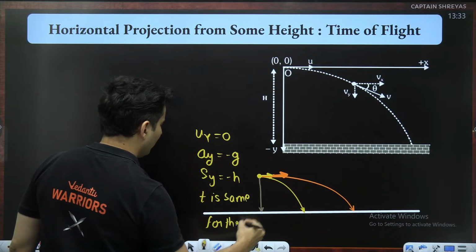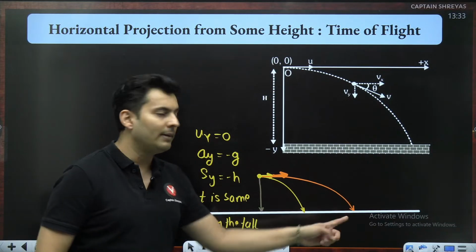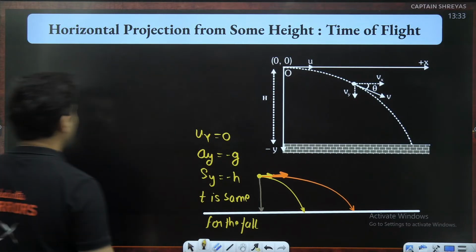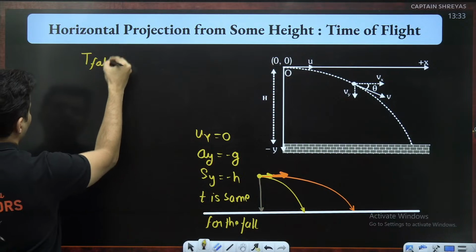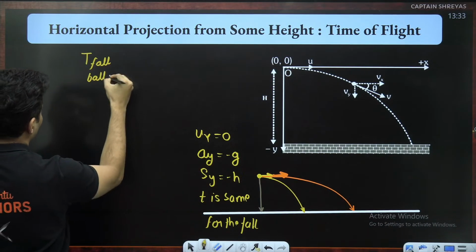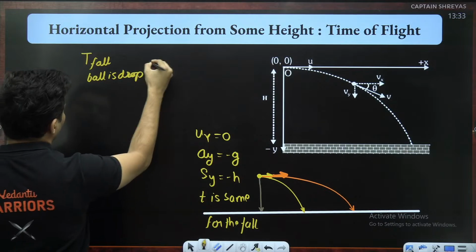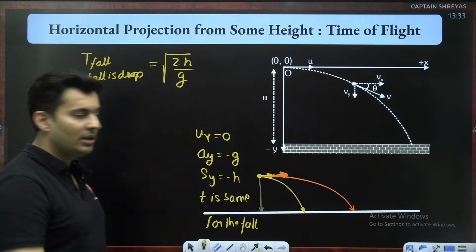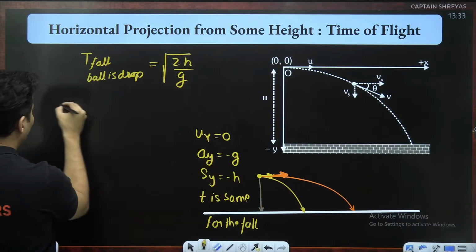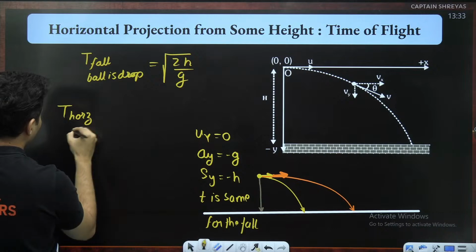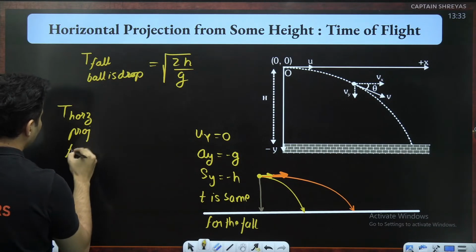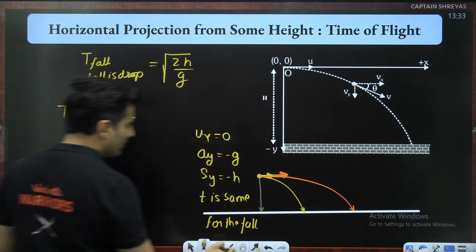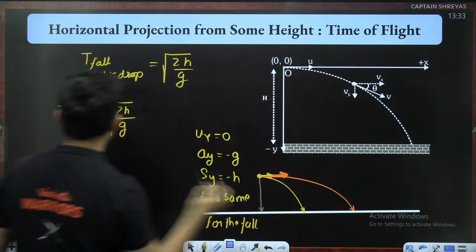For the fall. Did you understand it, guys? Why is the time taken the same? Now we also know what the time taken to fall is when a ball is dropped. When a ball is basically dropped, it is root of 2h by g. We have seen this formula in motion in 1D. Hence, the time for your horizontal projectile to fall is also the same. It is still root of 2h by g. There is no change at all.